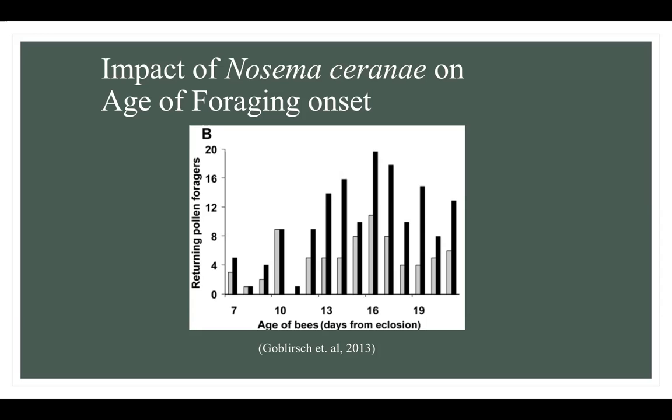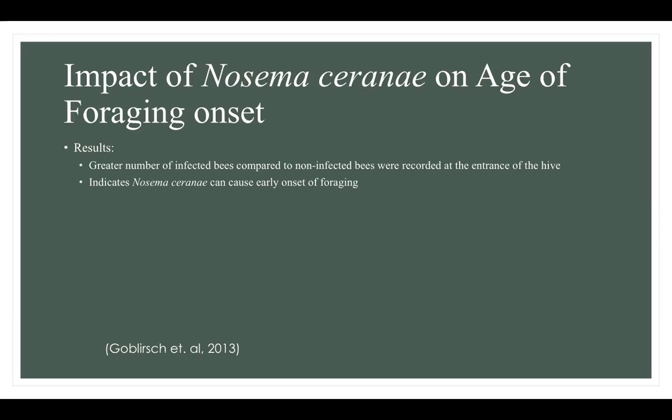Overall, it was found that there was a greater number of infected bees compared to non-infected bees foraging. More specifically, there were greater than 10 foragers in 8 of the 15 days observed in infected bees, while there were greater than 10 foragers observed in only 1 of the 15 days in non-infected bees. That day was when the bee was 16 days old. Overall, there was a greater number of infected bees that were foraging compared to non-infected bees. This indicates that Nosema ceranae can cause earlier age of foraging.